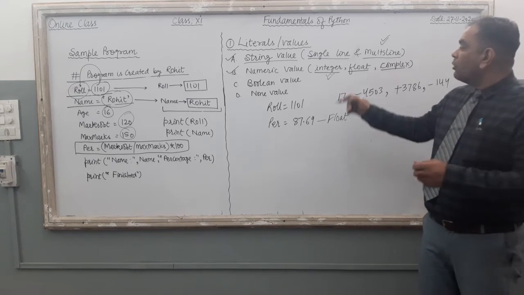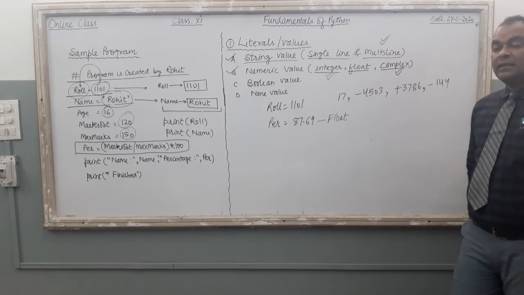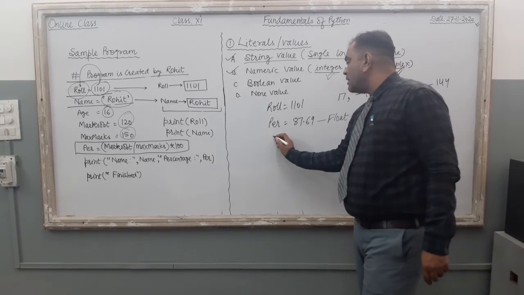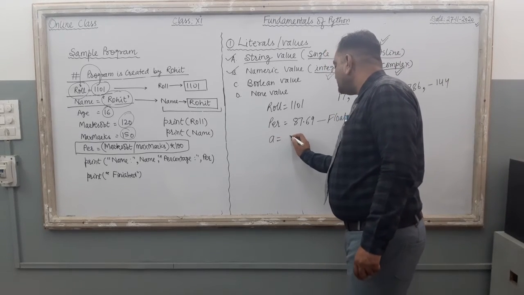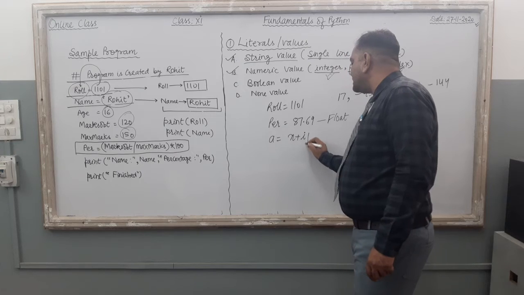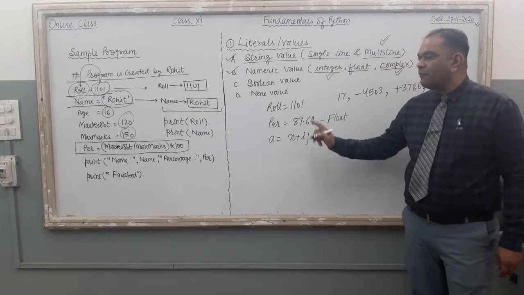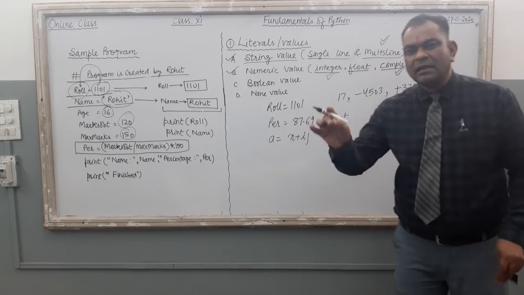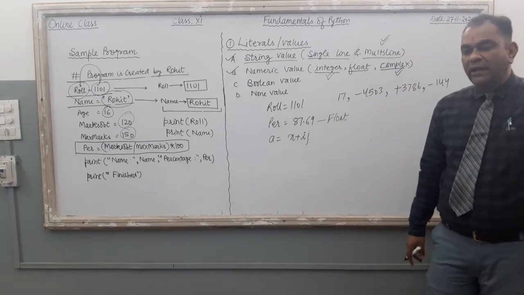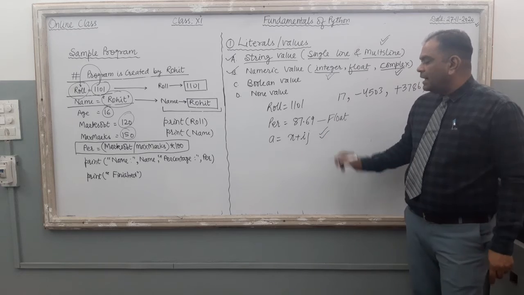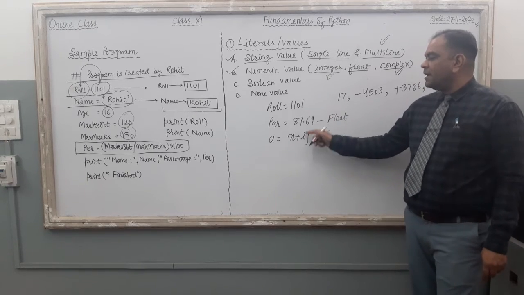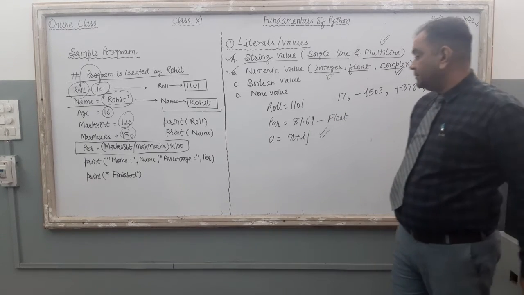Clear? Now one more value is there in Python, that is complex value. Maths students, just see. x plus iy, iota values, this type of values are under the category of complex value. It is not there in our class 11 syllabus, though it is there in 12. So just keep in mind these 3 different types of values. Now one more thing.